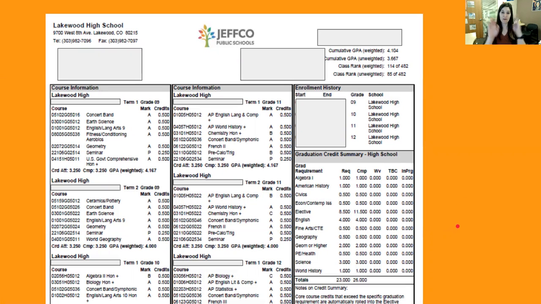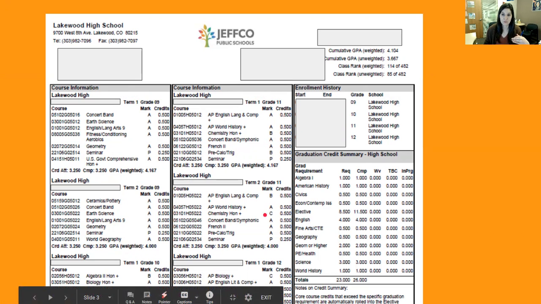This is a picture of the whole transcript, just so you have a feel for it. So again, we've covered that header piece. Your high school transcript is a reflection of all of the grades that you've earned in high school. So whether you were in another high school and then transferred to Lakewood, or if you've been at Lakewood the whole time, these are all the grades that you've earned for high school courses while you've been in high school. It's broken into semesters because we're on the semester system. So you'll first see 9th grade, first term, and then it'll go on to second term, 9th grade, and then 10th grade for both terms, and then 11th grade, and then 12th grade.